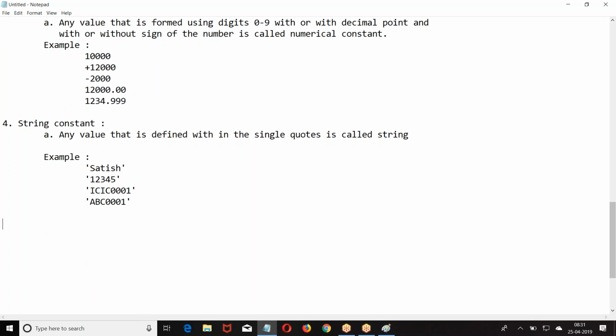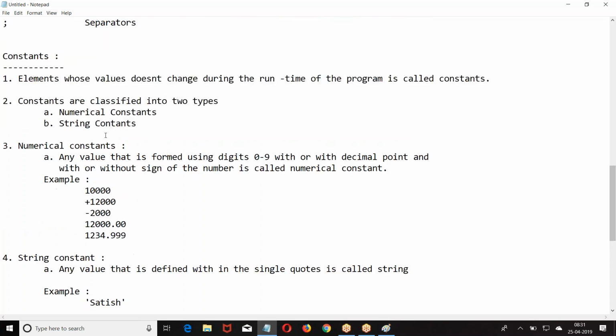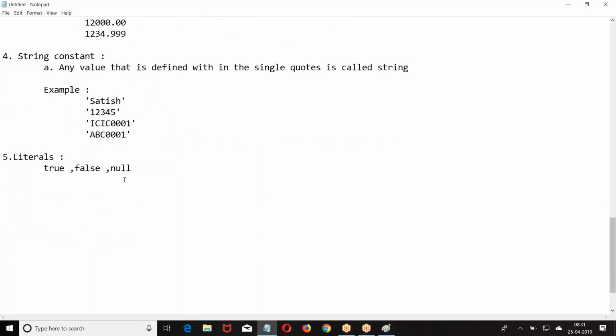We have literals, some constant literals. What are they? True, false. We have some fixed constant literals. The values are true, false, null. These are the three special literals which are available as constants. Right, boss? I hope you are good with this. They're called constants.